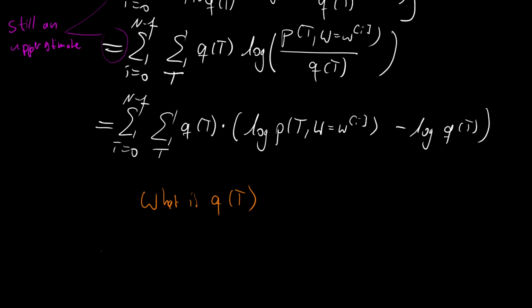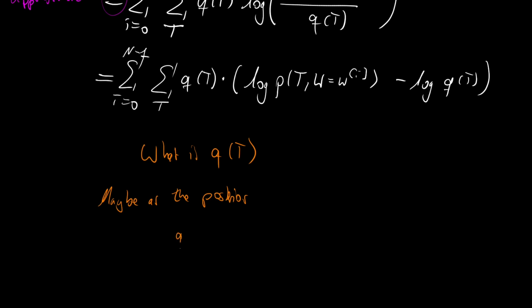So let's say maybe as the posterior. So we say q of t is p of t given w is wi. I will just note this here because we will use it inside of the summation then. And that's fantastic. And so we use the posterior.